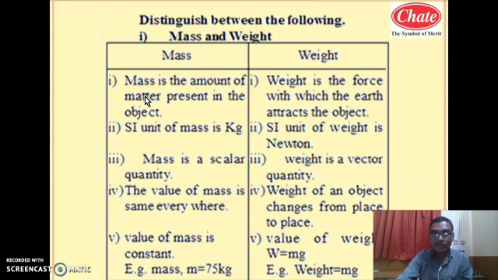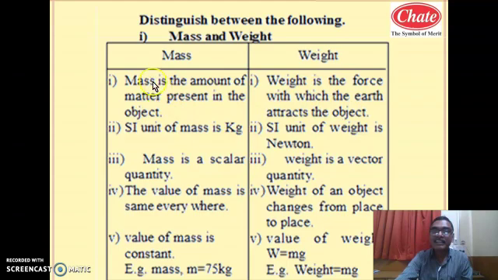5 kg is more compared to 1 kg. As this 5 kg is more compared to 1 kg, 5 kg matter will be more in amount compared to 1 kg matter. So the mass is the amount of matter present in the object. What is weight? Weight is the gravitational force, or weight is the force with which earth attracts the object. So this is the main difference between the mass and weight.